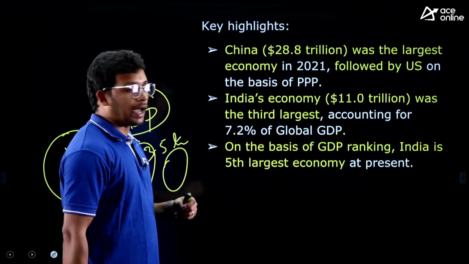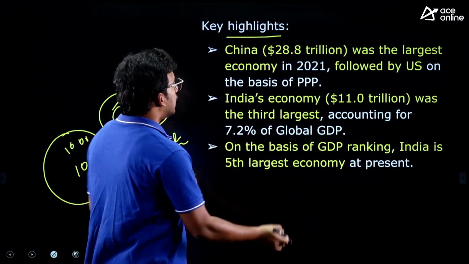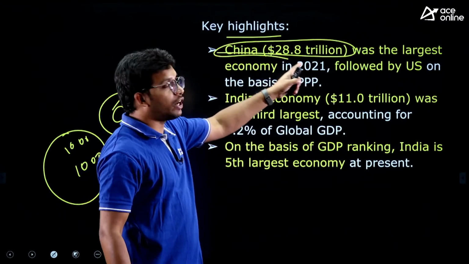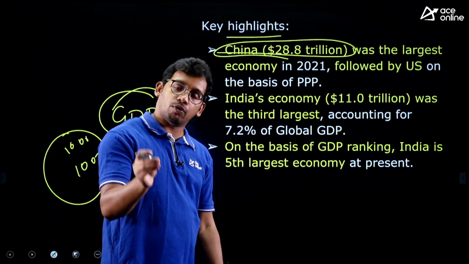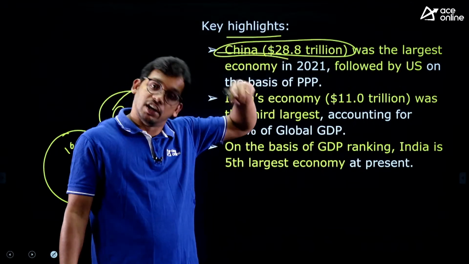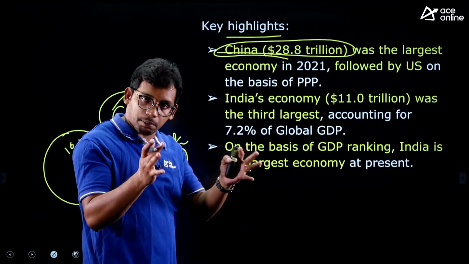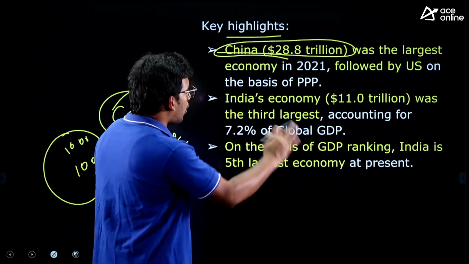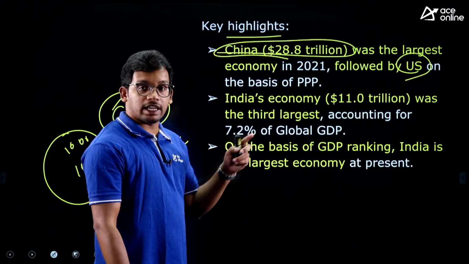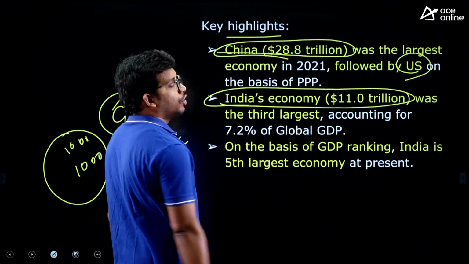So this is compared, and among the purchasing power parity index, China is the largest, with 28.8 trillion. That means people buying the same basket of goods are spending 28.8 trillion in China. Followed by the USA in second position, and India is in third position, spending $11 trillion.